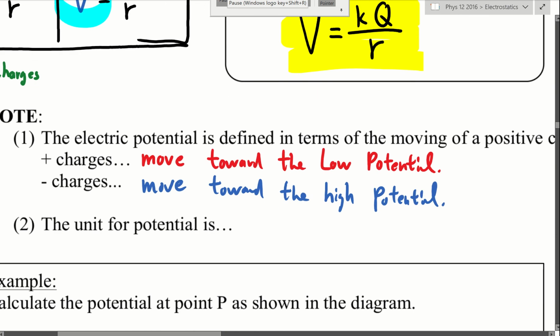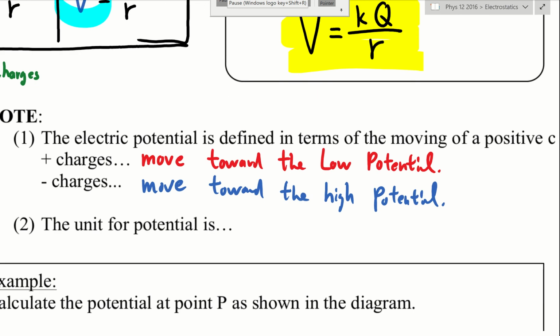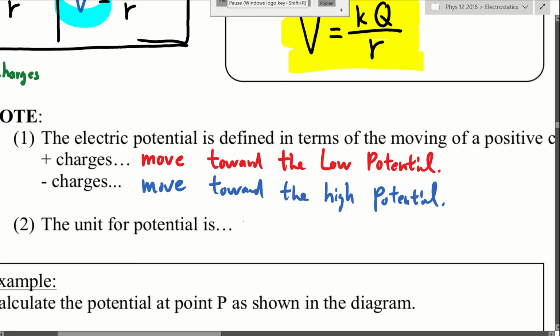Okay, let's finish this up. Oh, the unit for voltage, I almost forgot. The unit for potential or voltage is the volt. There you go. So the shortcut is V. Okay, let's look at one example and then we're good.